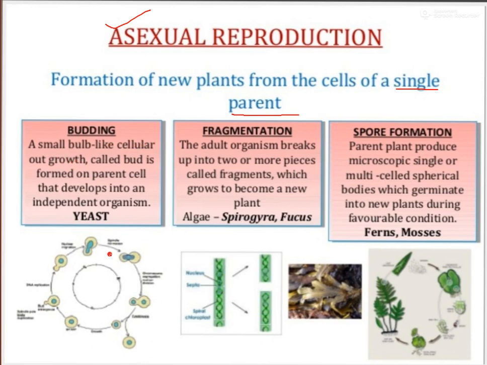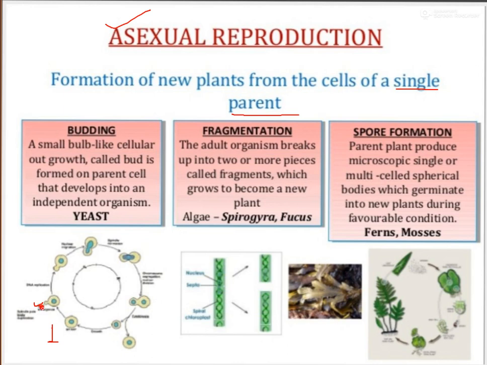For example, you can see in this diagram, if I start from this one, this is the starting cell. This is the first step, so the process will go from this to that. A single cell is there, then there will be an outgrowth. You can see in the picture this one is the outgrowth and this one is called bud. Even if it is not clearly visible in the diagram, you can take help from your book also. The outgrowth is clearly visible, and this outgrowth is called bud.